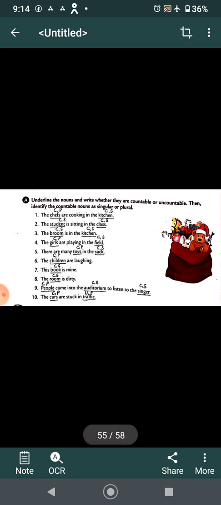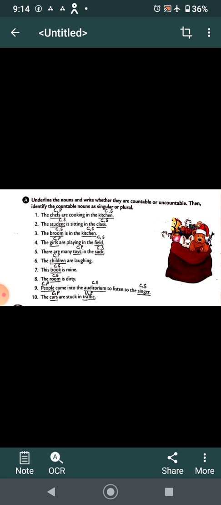I hope children this much is clear. Now let's do the exercise to make ourselves more clear. Underline the nouns and write whether they are countable or uncountable. Then identify the countable nouns as singular and plural. The chefs are cooking in the kitchen. Chef and kitchen both are countable, but chefs is plural and kitchen is singular.